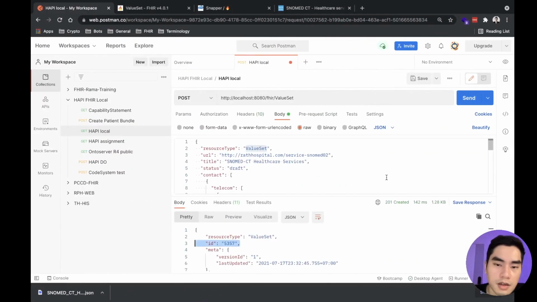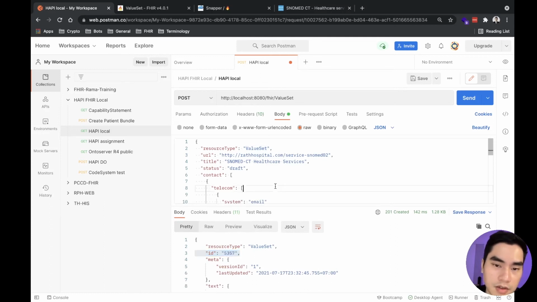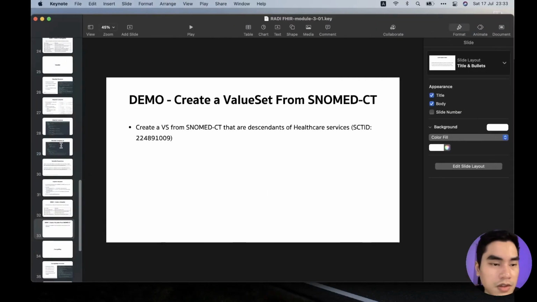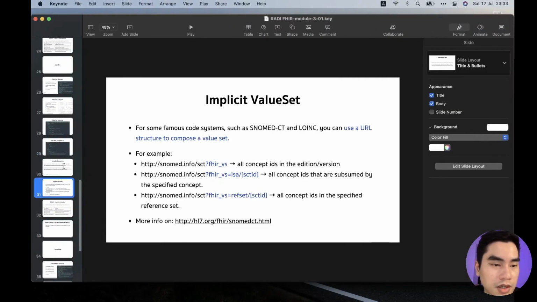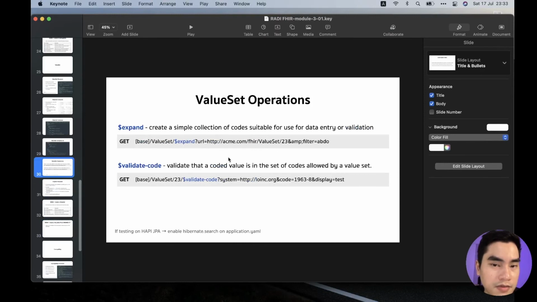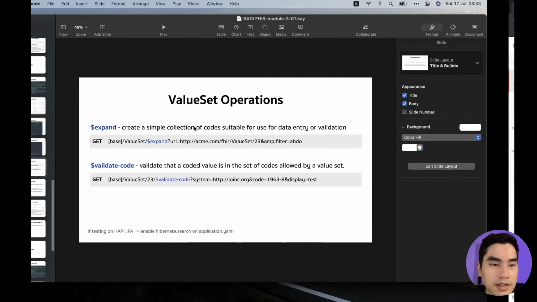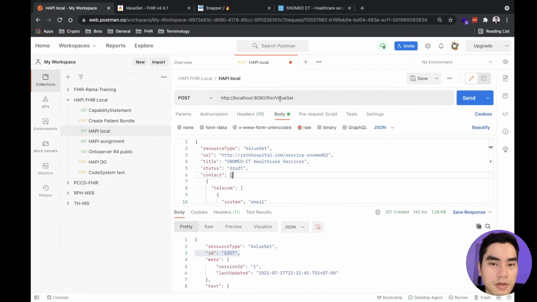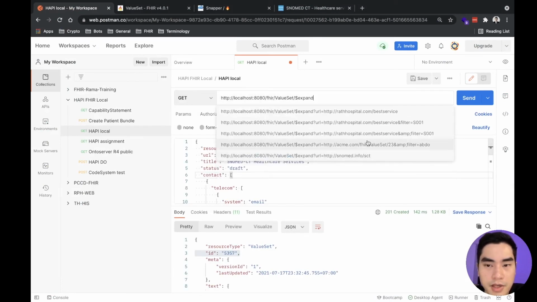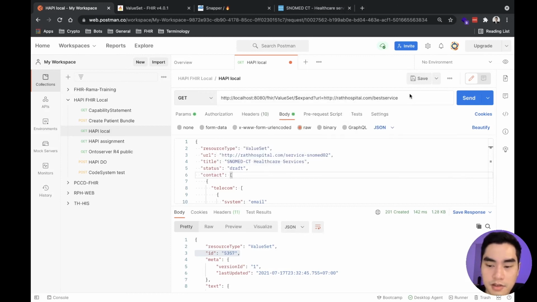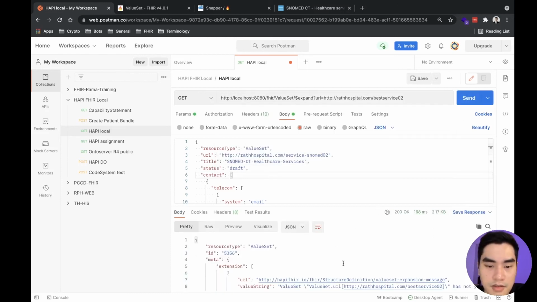All right, but we will not be able to do anything with this because our local HAPI FHIR doesn't have SNOMED codes in it. So if I want to demo the expand operation, okay, let's expand the one we have first, right? And expand this one, get.